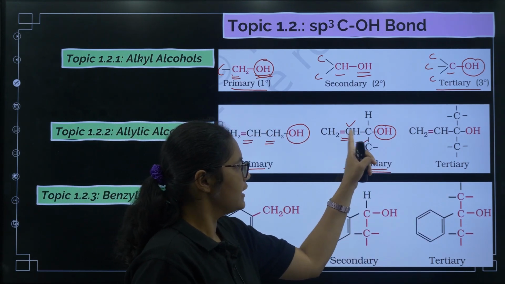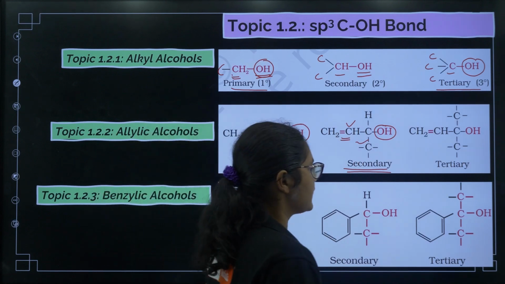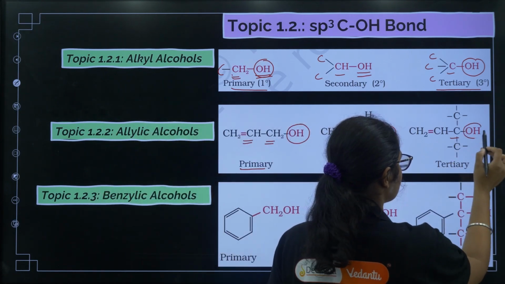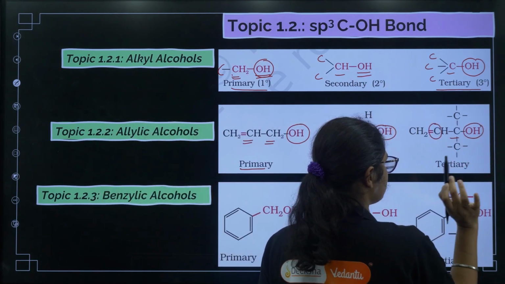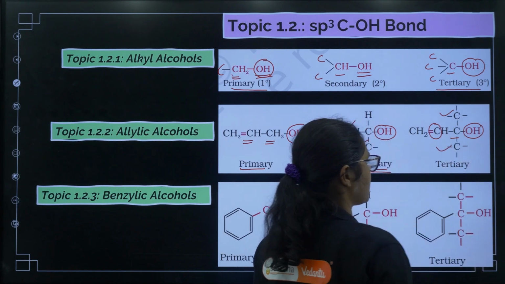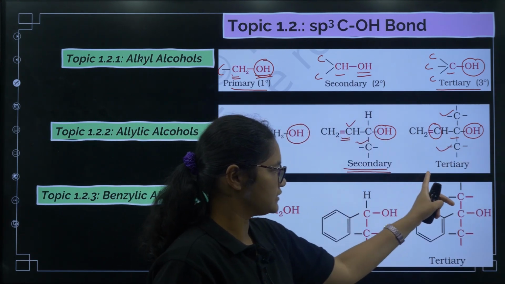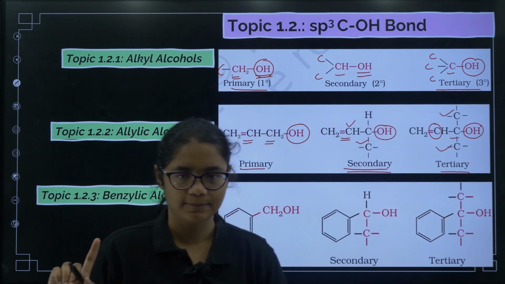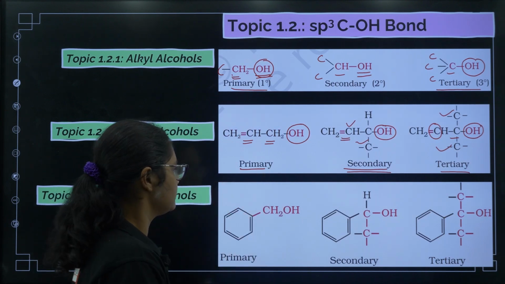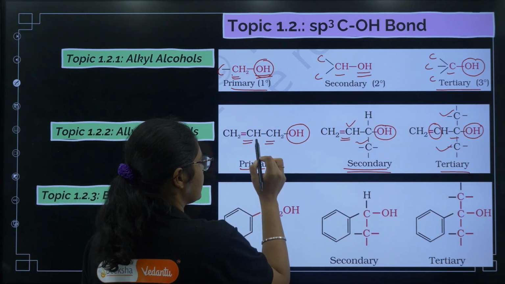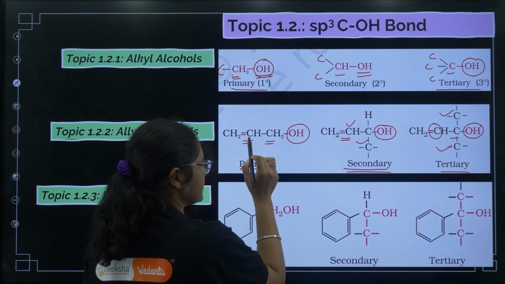It is secondary and it is also allylic. And next one, if you see, the carbon containing the OH group is attached to one sp2 carbon and also 2 other carbons, right? So, it is tertiary and it is allylic. Okay. So, here if you see, the carbon containing the OH group first should be attached to an sp2 carbon.